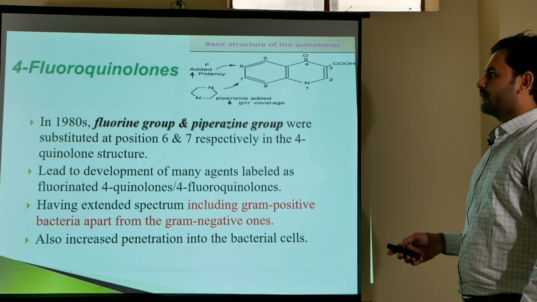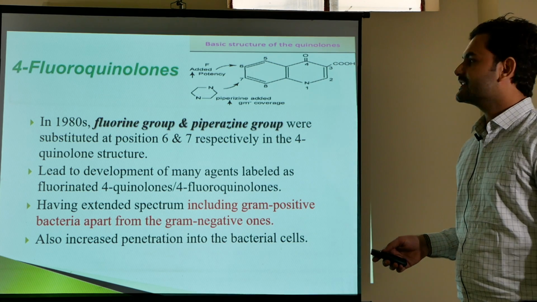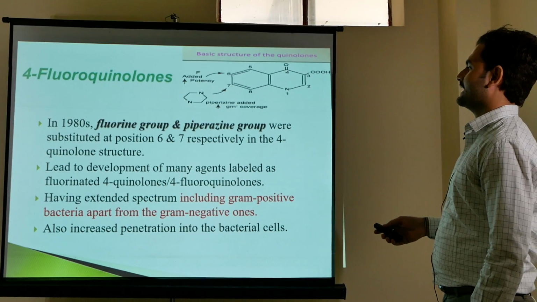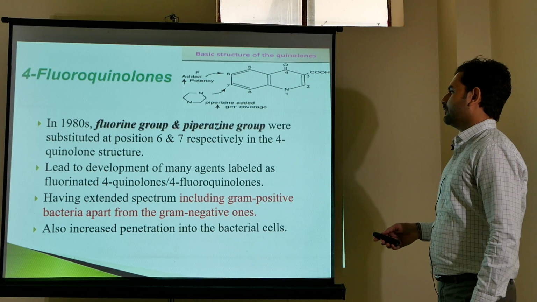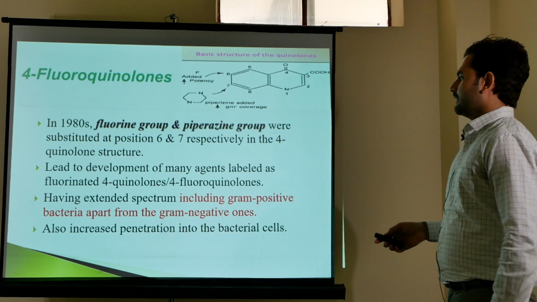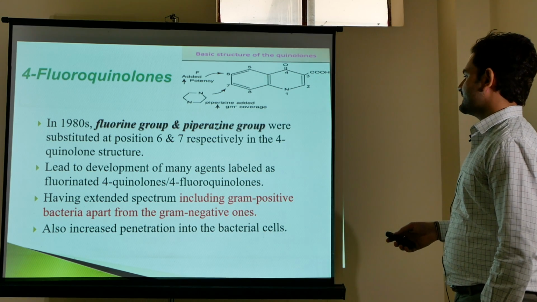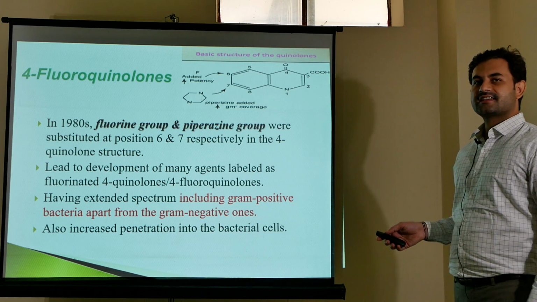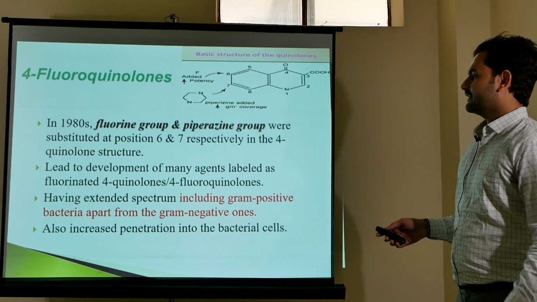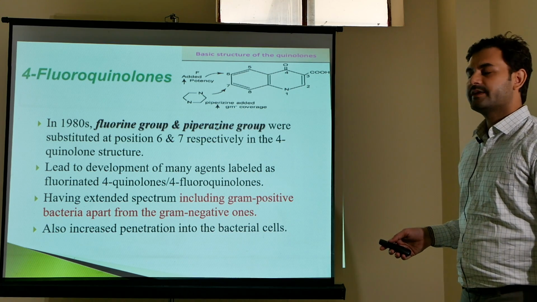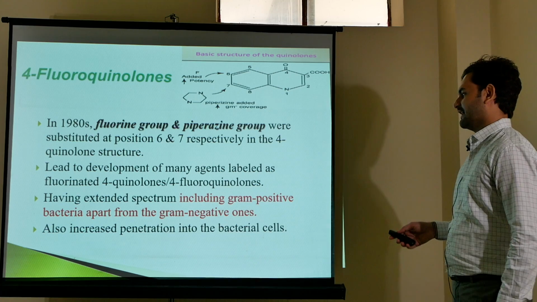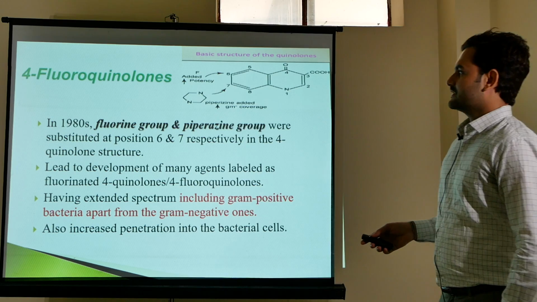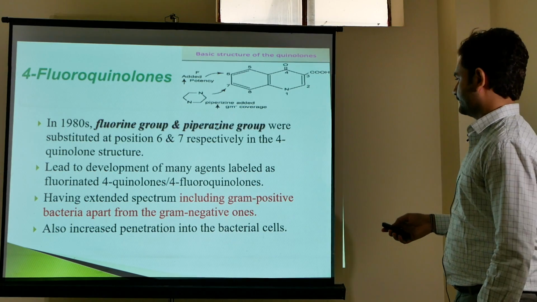Now come to the fluoroquinolones. In the 1980s, quinolones were substituted at positions 6 and 7 respectively in the 4-quinolone structure. This led to the development of many agents labeled as fluorinated 4-quinolones and fluoroquinolones. They have an extended spectrum. They are active against gram-positive bacteria as well as gram-negative bacteria. And the bacterial cell penetration of the fluoroquinolones was also better than that of the 4-quinolones.